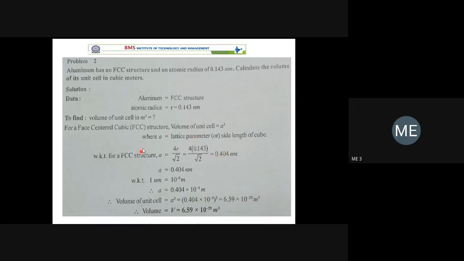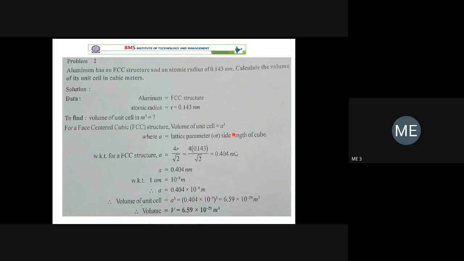So we know the size of the cube. The size of the cube, or edge length of the cube, is a. A is given. Then what you have to find out is the volume of the unit cell, which is nothing but the volume of the cube. The volume of the cube is a into a into a, that is a cube. That is simple mathematics you studied. From that we can get the volume of the cube.